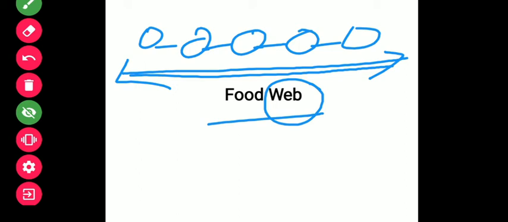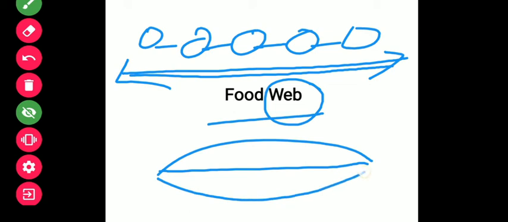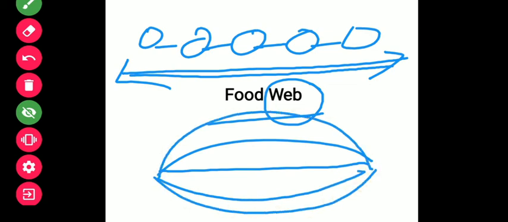जैसे spider का web होता है, तो यहाँ पर कोई एक thread like structure नहीं होता. It is many forming a complex structure. Okay, so like I can give you an example: this is one chain, this will be another, third and fourth, like a lot of chains come together and form a web-like structure, which we call a food web. Okay, so there is not much difference.